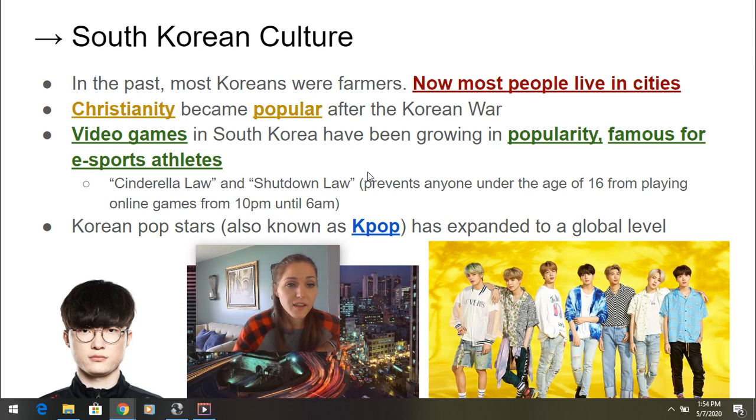With the rise in popularity of video games has also come a rise in concern over video game addiction. So South Korea has implemented a Cinderella law, also known as the shutdown law. What this law does is it prevents anyone under the age of 16 from playing online video games from 10 p.m. until 6 a.m. I'm going to give you gamers like 20 seconds to shout at your screen and tell me like all the ways you can go around this law.